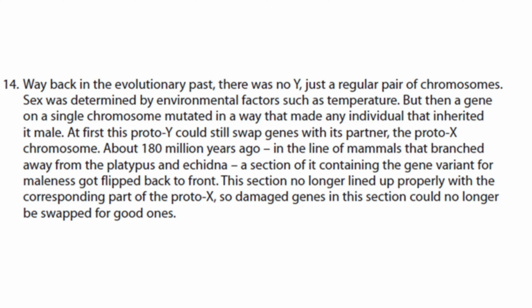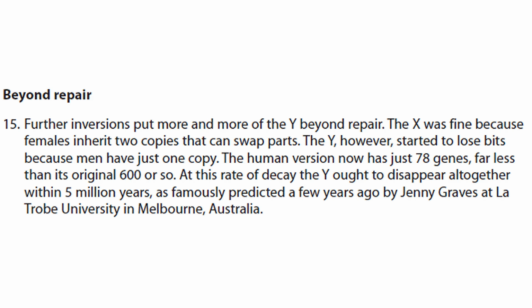At first, this proto-Y could still swap genes with its partner, the proto-X chromosome. About 180 million years ago, in the line of mammals that branched away from the platypus and echidna, a section of it containing the gene variant for maleness got flipped back to front. This section no longer lined up properly with the corresponding part of the proto-X, so damaged genes in this section could no longer be swapped for good ones. Beyond repair. Further inversions put more and more of the Y beyond repair.